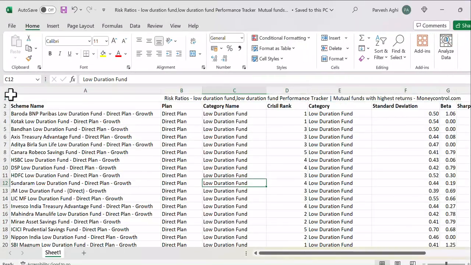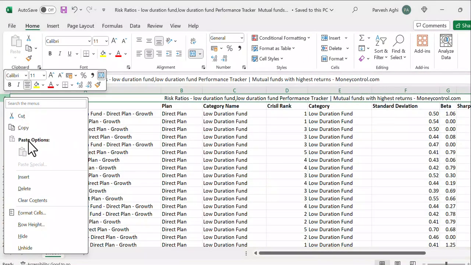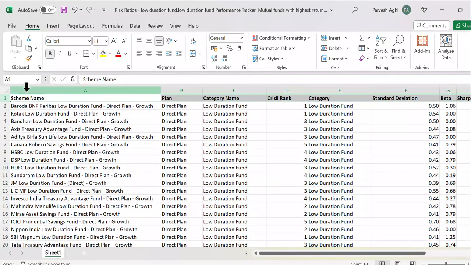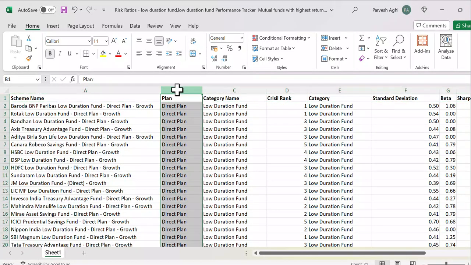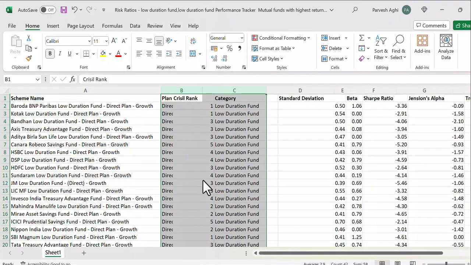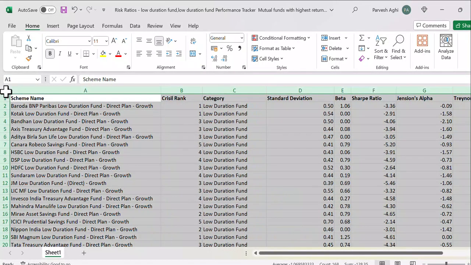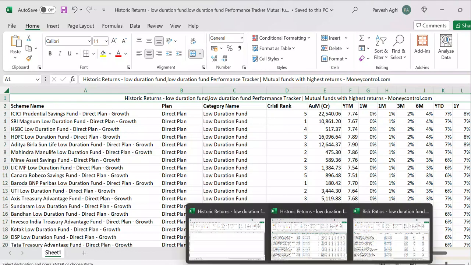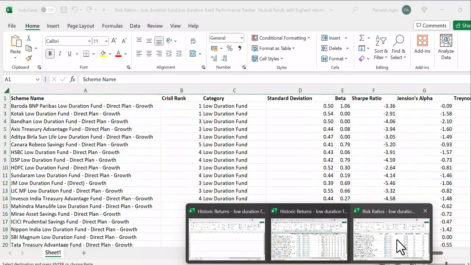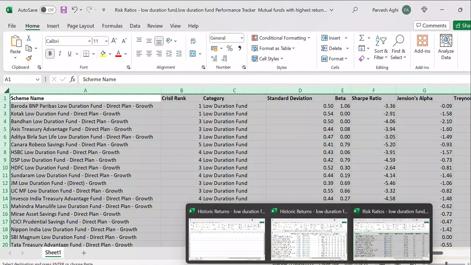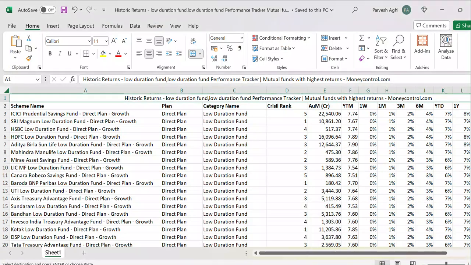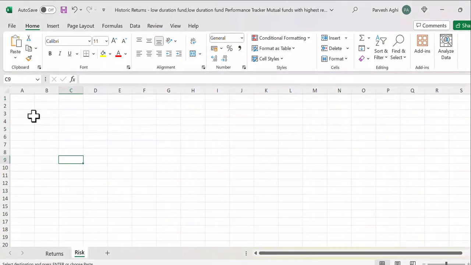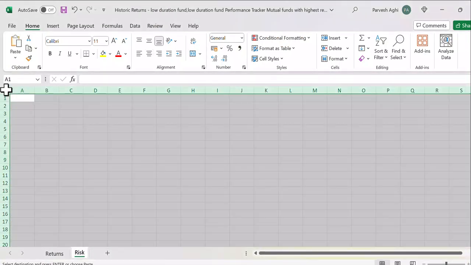You can just delete the top line, and even delete this duration column, and copy the entire sheet and take it to the historical return, and paste it here.